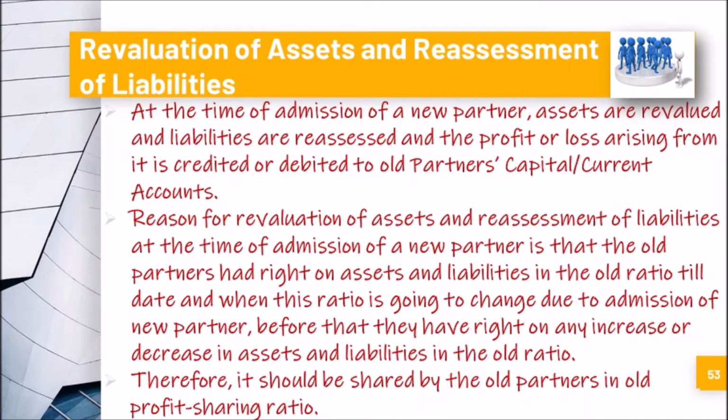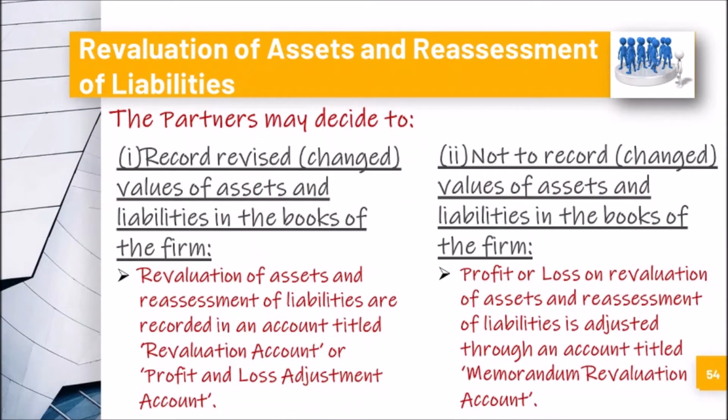The reason for revaluation of assets and reassessment of liabilities at the time of admission of a new partner is that the old partners had a right on assets and liabilities in the old ratio till date, and when this ratio is going to change due to admission of a new partner, before that they have a right on any increase or decrease in assets and liabilities in the old ratio. Therefore, it should be shared by the old partners in the old profit sharing ratio. Understood the point? Now let's see how things are going to take place.